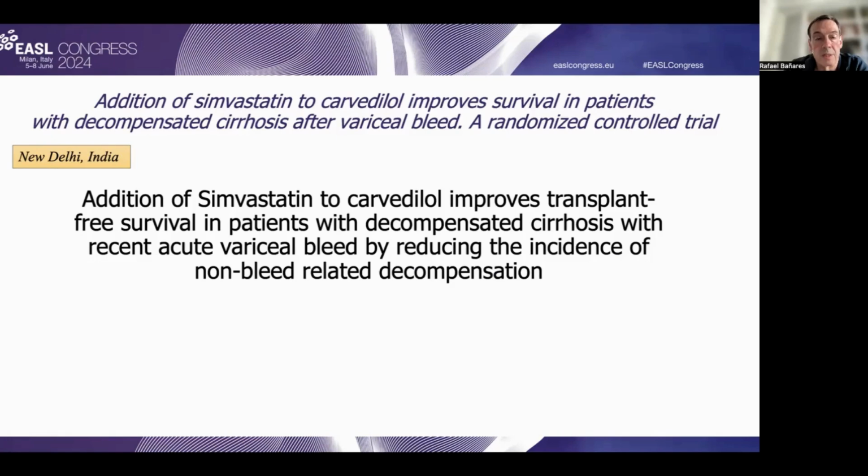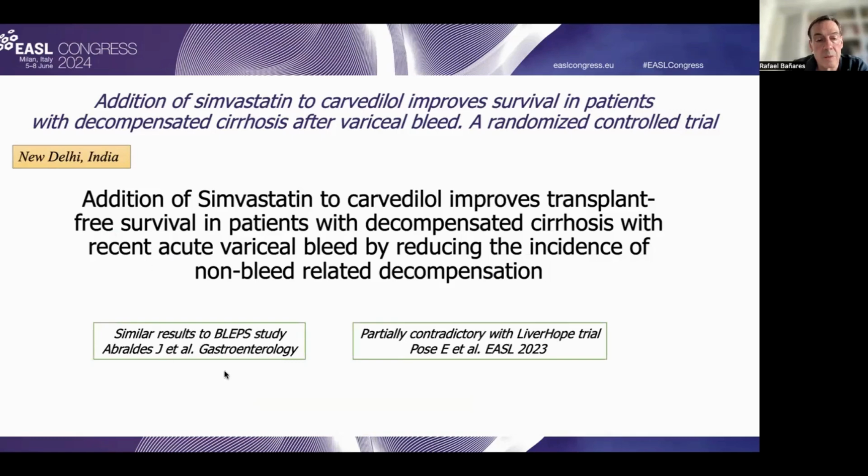This is not surprising if we consider the pleiotropic effect of simvastatin, reducing portal pressure and also stabilizing the endothelium of patients with cirrhosis. And these results agree with the BLEPS study published around 10 years ago by Juan González Abraldes, but are partially contradictory with the recent Liver Hope trial, showing that the addition of simvastatin and rifaximin in patients with decompensated cirrhosis was not associated with any significant beneficial effect in that particular cohort of